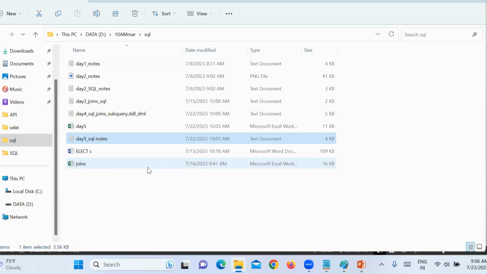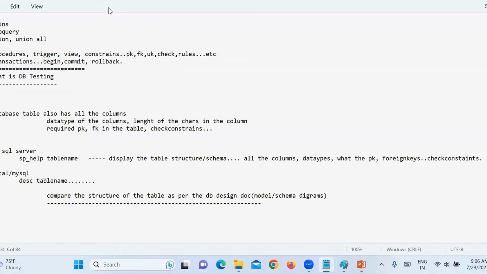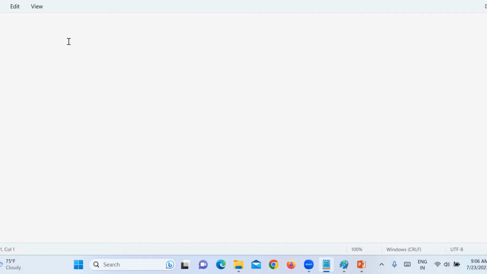Next, you need to check the procedures and triggers, as per the schedule. Check that the procedure is properly executing. When it is transferring data from one system to another system, it should not transfer duplicate data again. For instance, in the first system there are 5 new records.